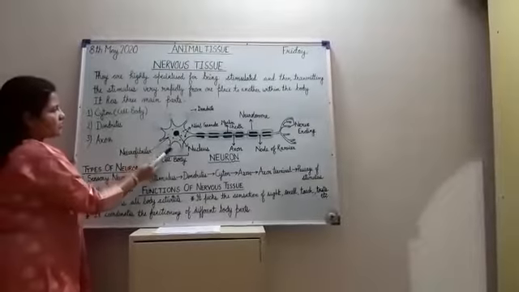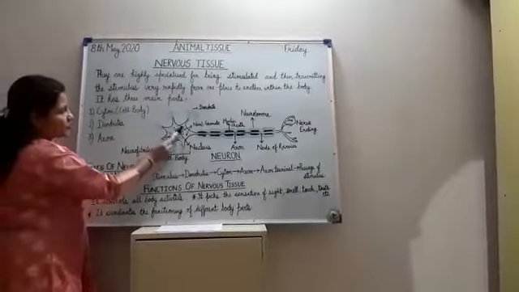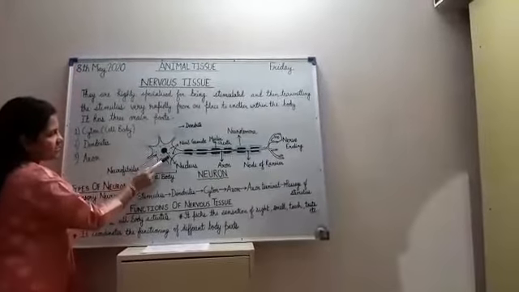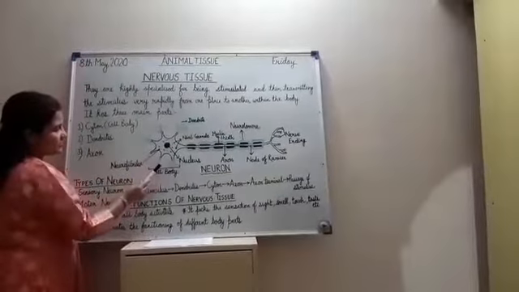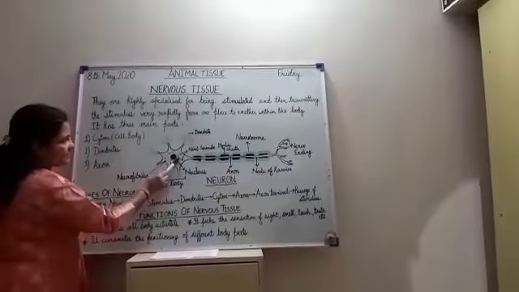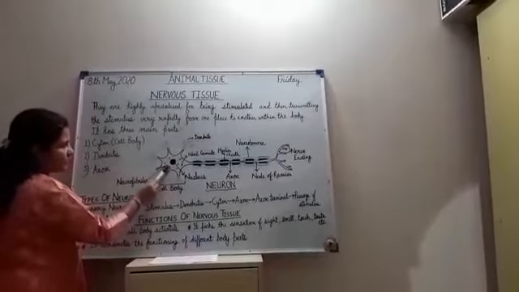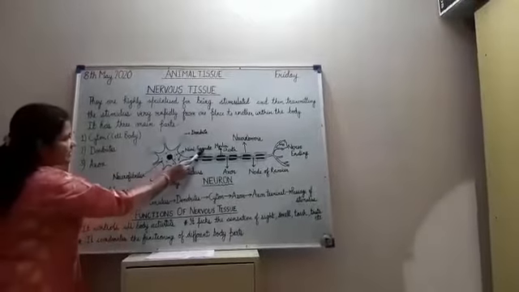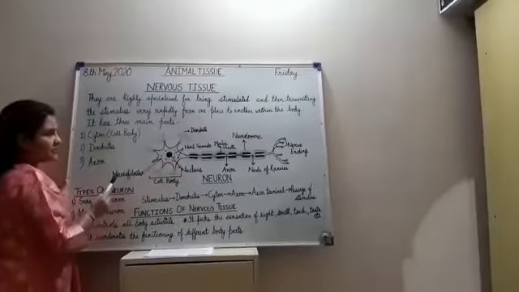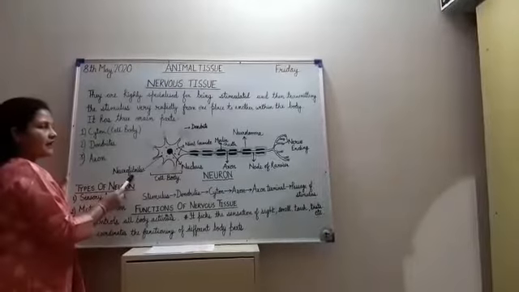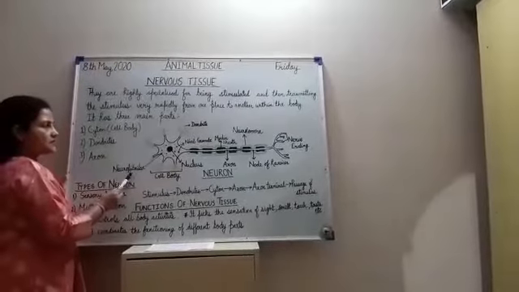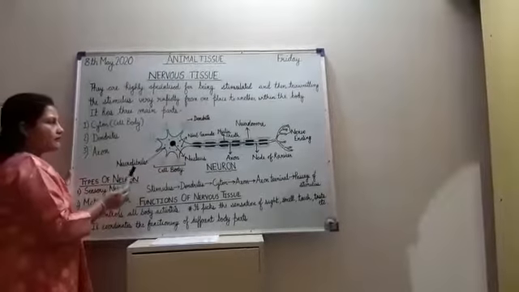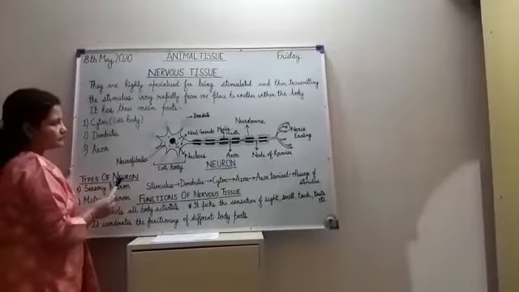Cyton is also called the cell body. It is the broader and nucleated part of the neuron. The nucleus is also very prominent. The cytoplasm inside the cyton or cell body is called neuroplasm. It contains Nissl granules and neurofibrils. Neurofibrils help in the conduction of impulses, and Nissl granules are groups of ribosomes and rough endoplasmic reticulum.